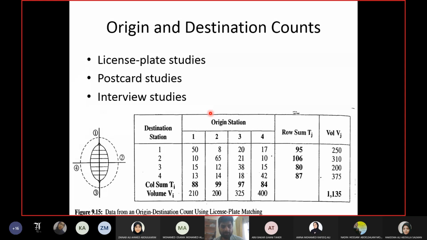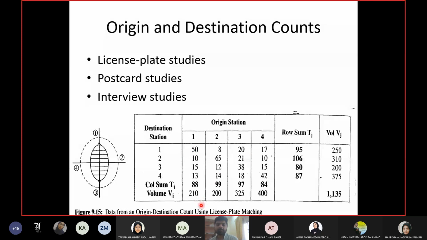When somebody is passing in front of you, you count it. This is one vehicle, but from where it is coming and where it is going, we don't know. So the volume study is done to calibrate this matrix. It cannot replace this matrix because this matrix contains the area to area count, but a volume study is just the total number.